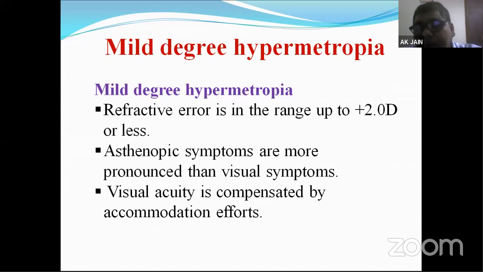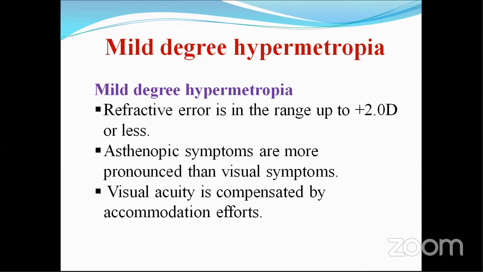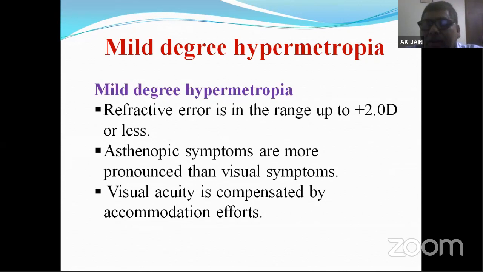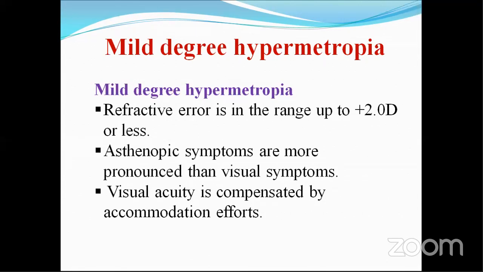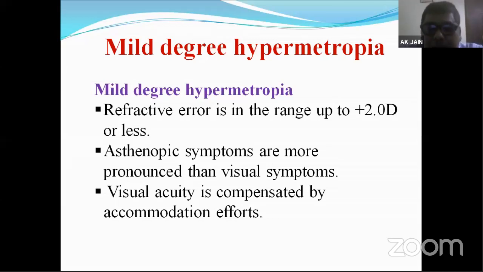In this kind of hypermetropia, the symptoms mainly felt are asthenopic. Asthenopic symptoms mean the person feels stress or eye strain, some ocular headache or brow ache during continuous reading.